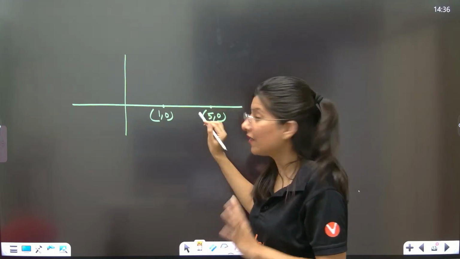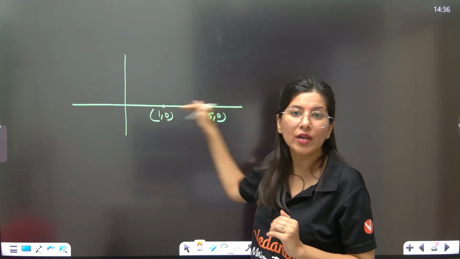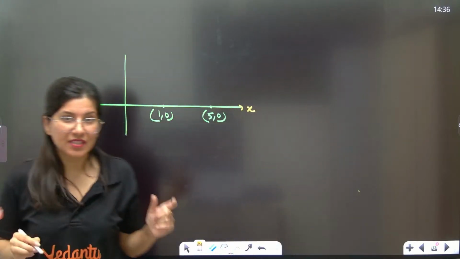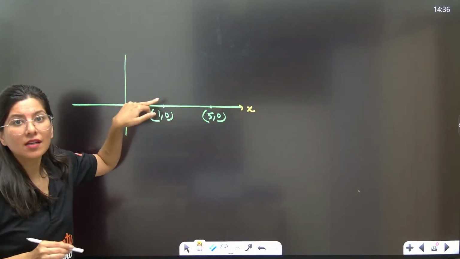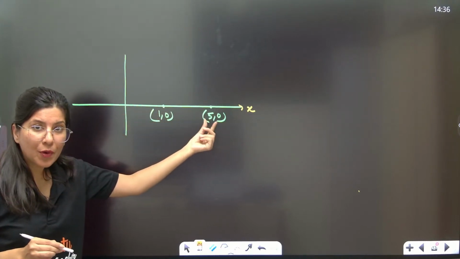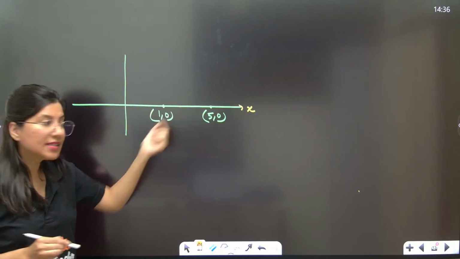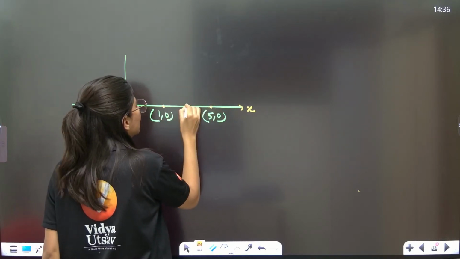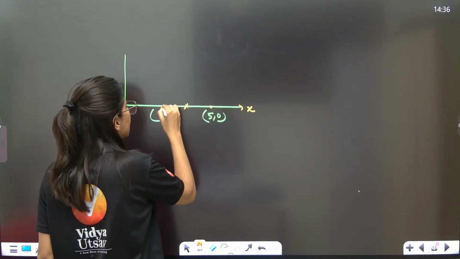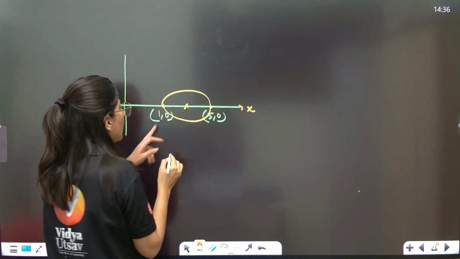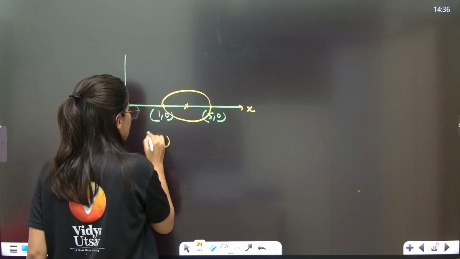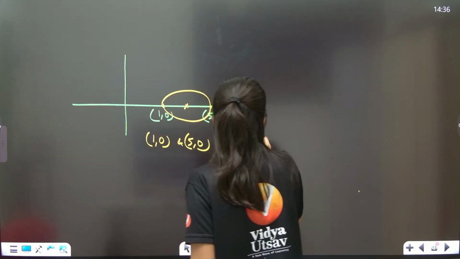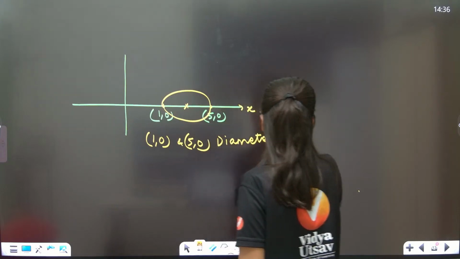If the center is lying on the x-axis or axis of the parabola, see, if you try to draw a circle which passes through these 2 points having center on the same axis, it is quite intuitive that (1, 0) and (5, 0) are the opposite ends of a diameter of the circle.